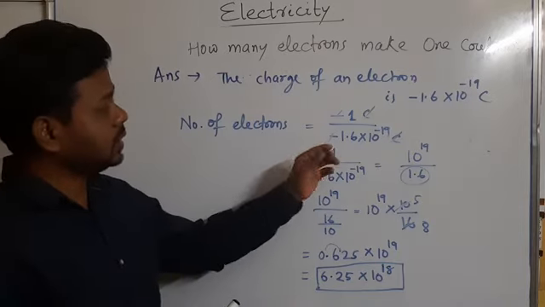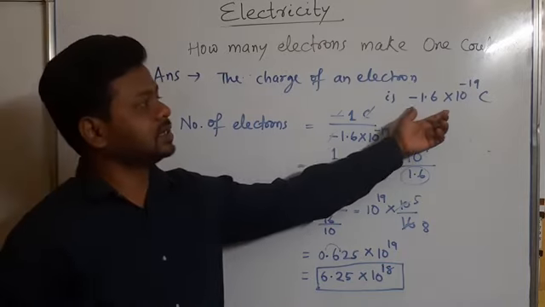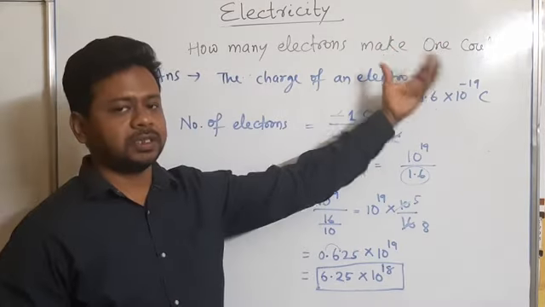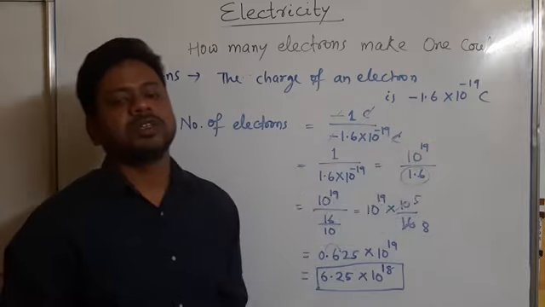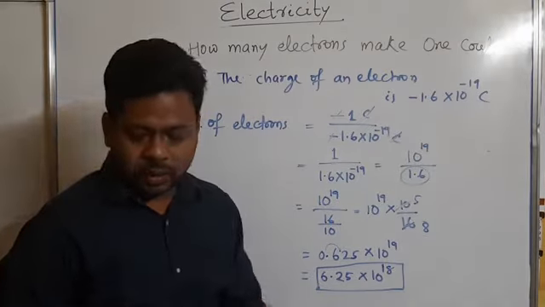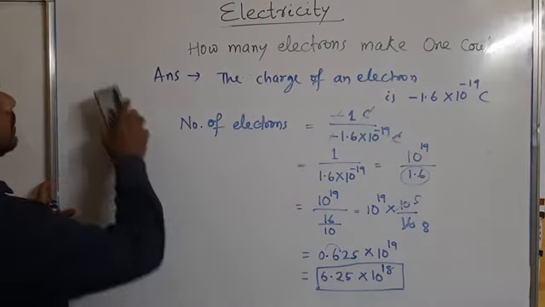So you know that the charge of an electron is very less. So 1 coulomb charge is very much in amount in comparison to the charge of an electron. Okay. So next we'll proceed.